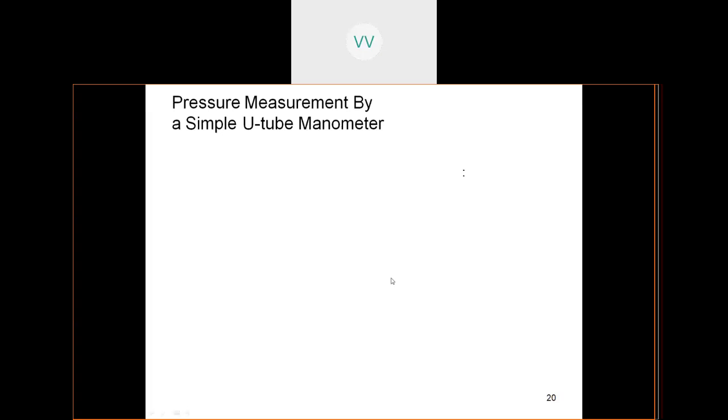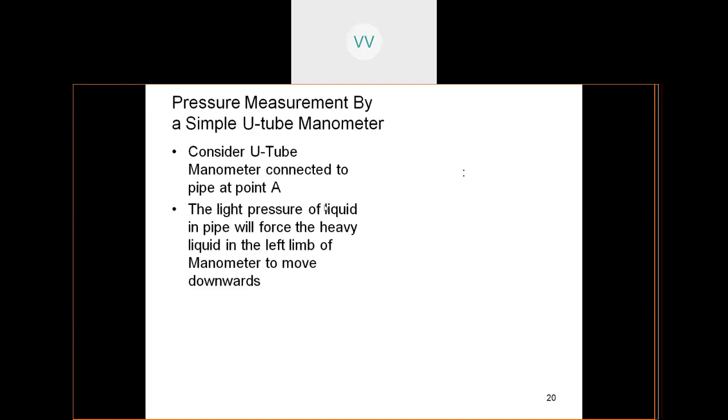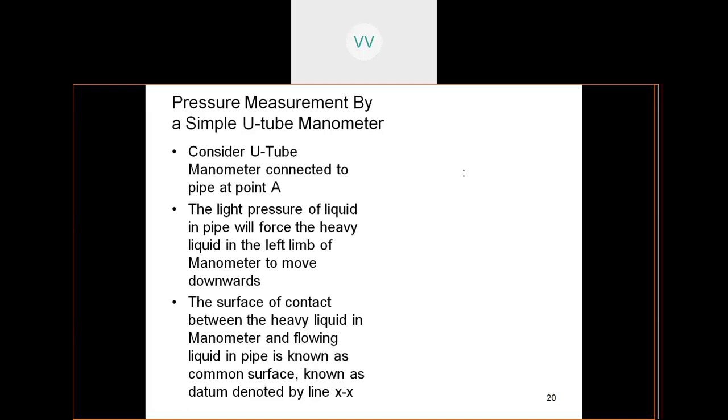Then coming to the next topic, the pressure measurement by a simple U-tube manometer. Consider a U-tube manometer connected to a pipe at point A. The pressure of the liquid in the pipe flow causes the heavy liquid in the left limb of the manometer to move downwards.